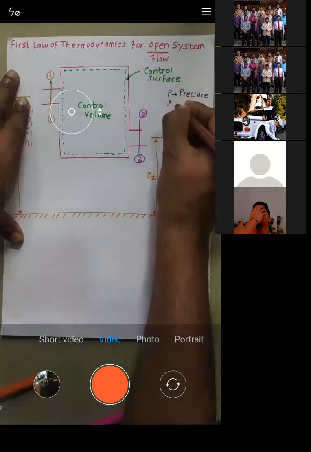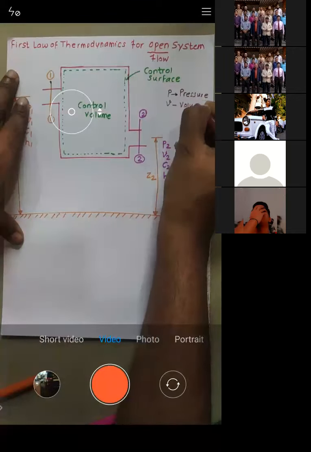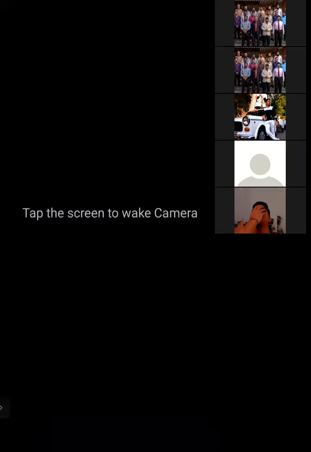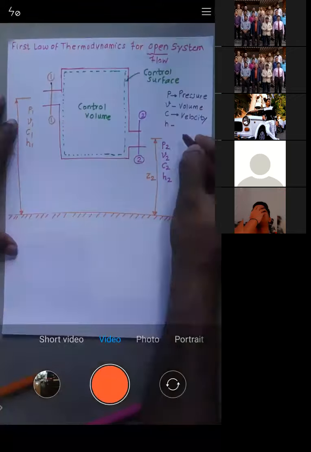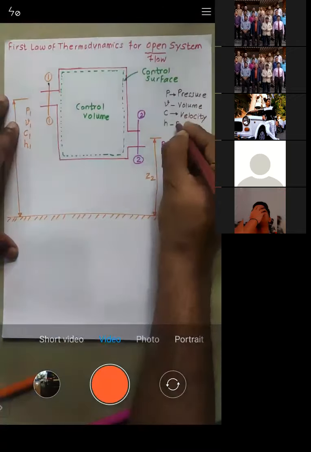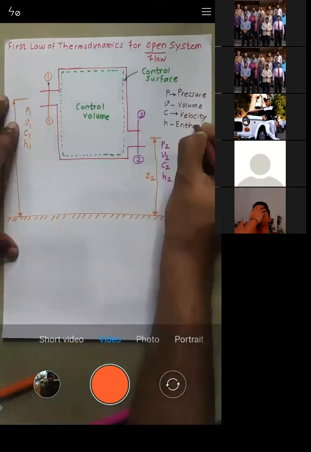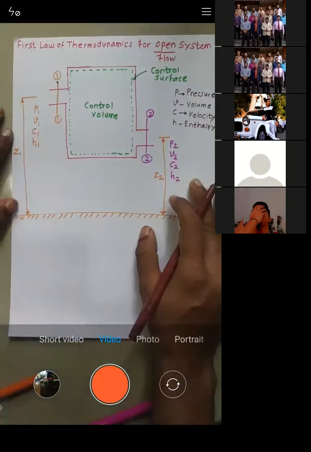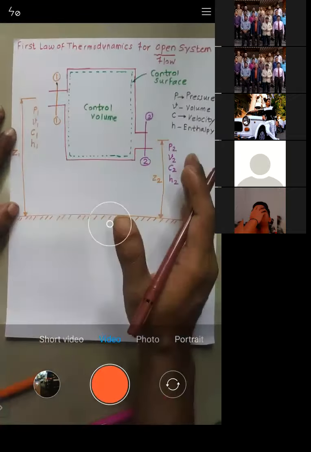What is V? V is the volume. What is C? C is the velocity. And what is H? H is the enthalpy. So we have pressure, volume, velocity, and enthalpy at the inlet and at the outlet.